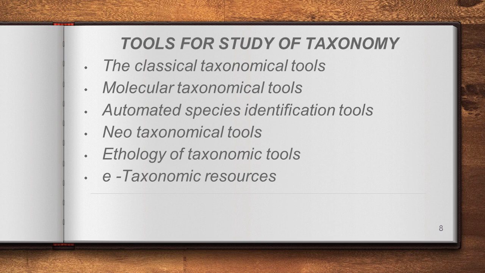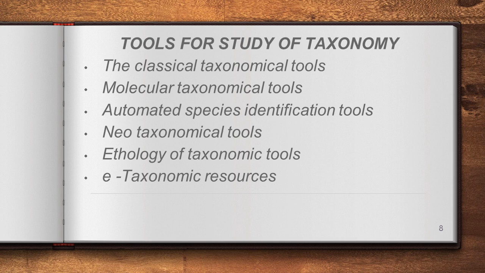Here a few tools are displayed. Let us see them one by one. The first is classical taxonomical tools. The second, molecular taxonomical tools. The third, automated species identification tools.